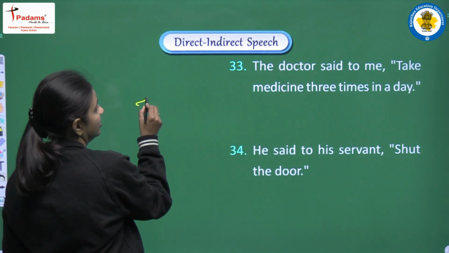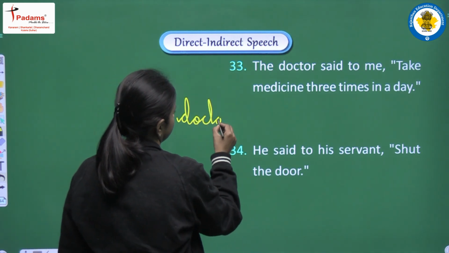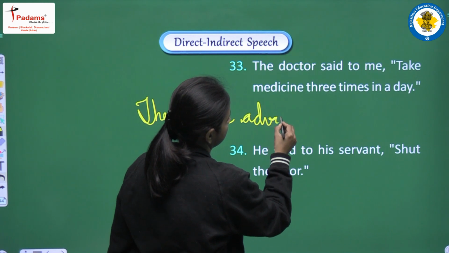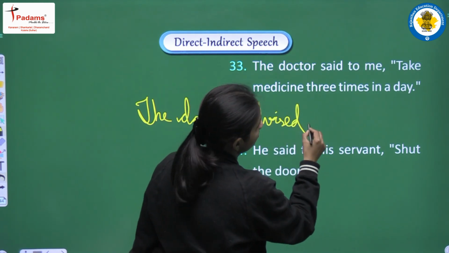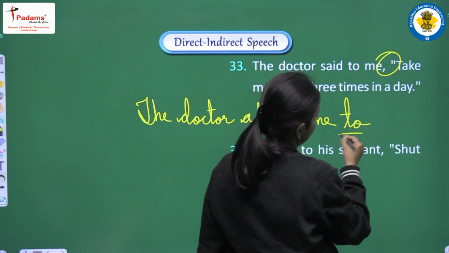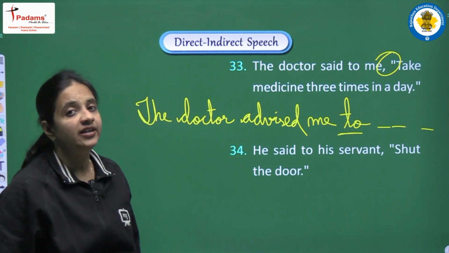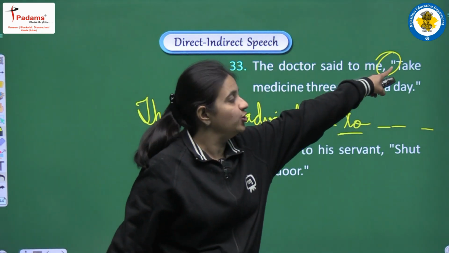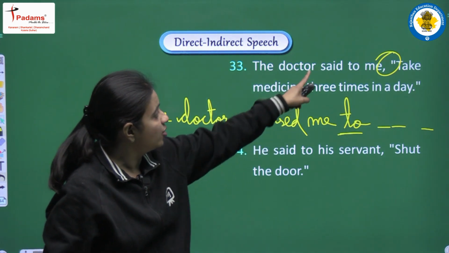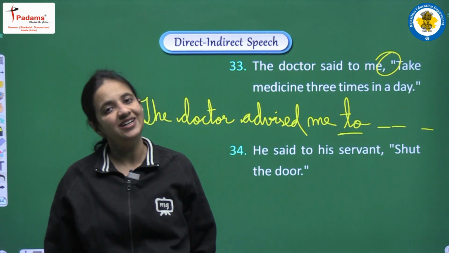So we will write here, the doctor advised me, and conjunction will be to, take medicines 3 times in a day. After to we have to continue with the first form. So complete sentence will be, the doctor advised me to take medicines 3 times in a day.